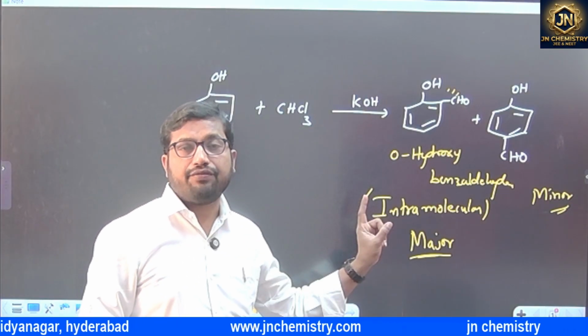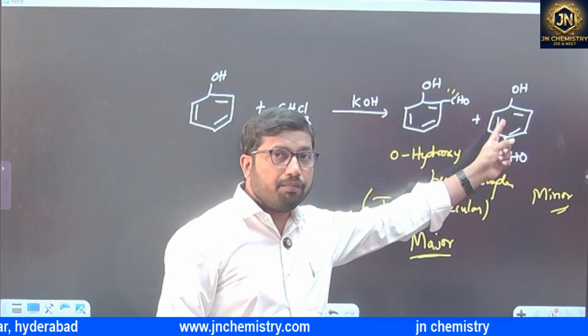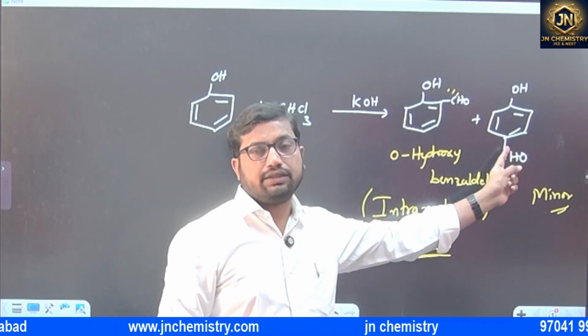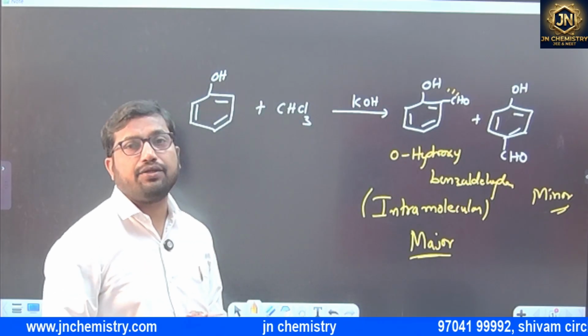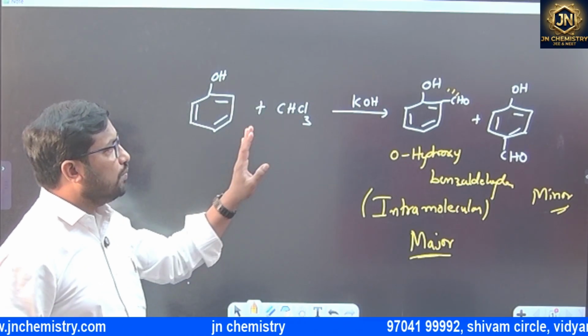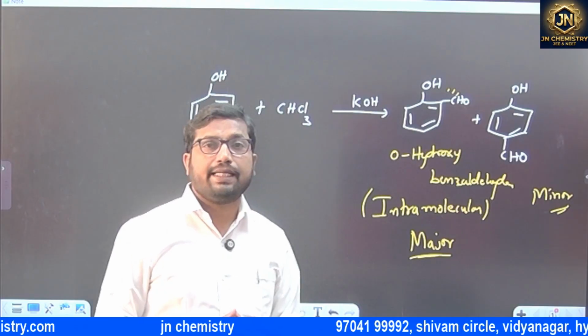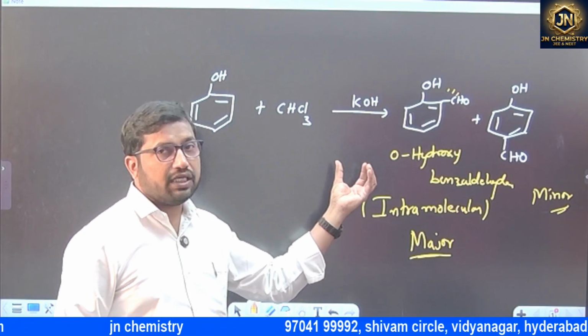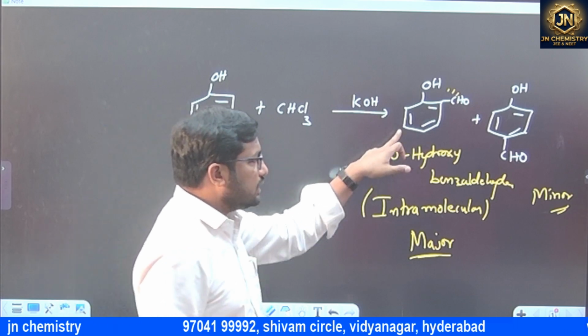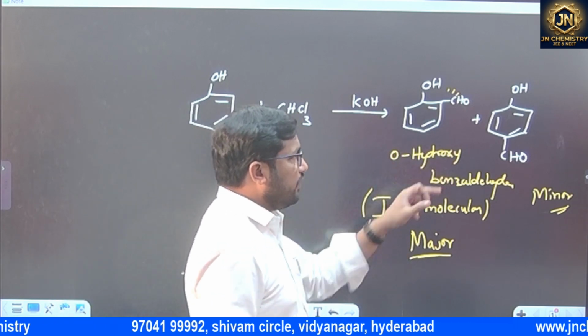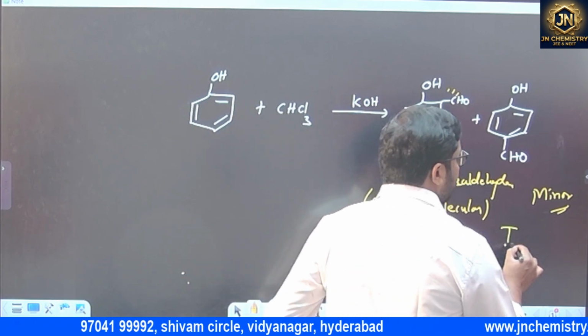In statement 1, they told us parahydroxybenzaldehyde is major. Statement 1 is false. And in statement 2, they are asking whether both can be separated by steam distillation. Obviously we can, because here there is intramolecular hydrogen bonding, whereas in the other case there is intermolecular hydrogen bonding.